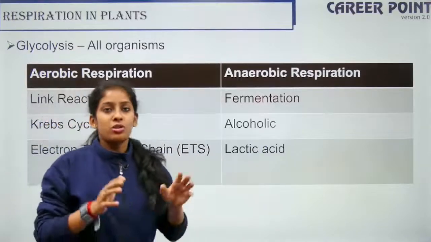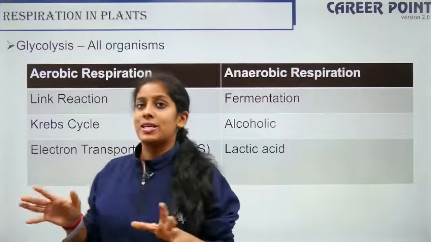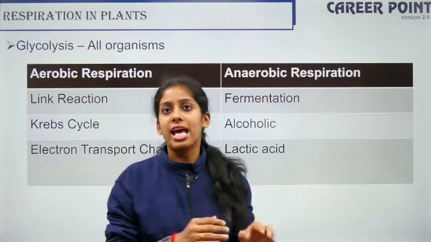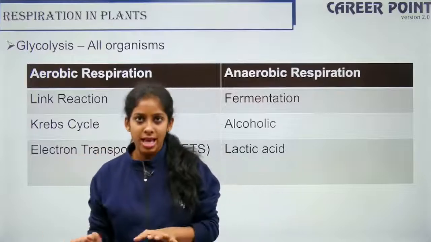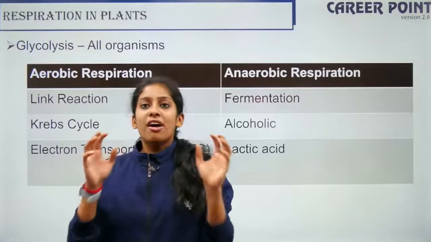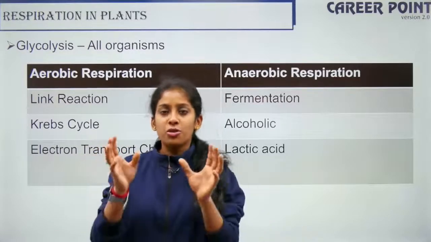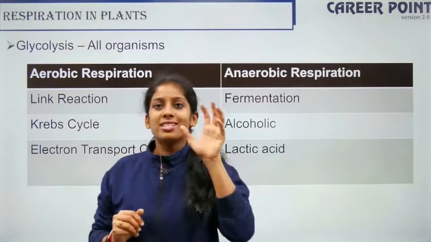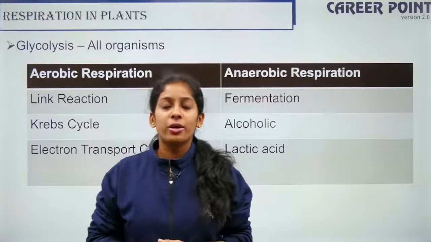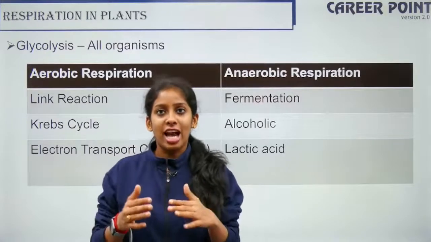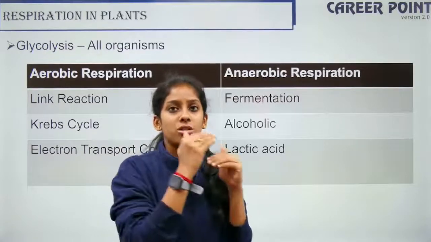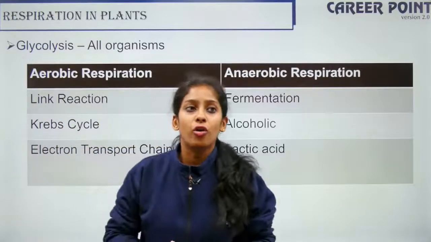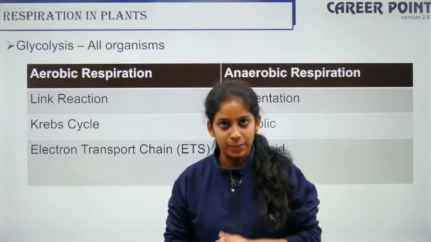So understood? So glycolysis is the common process, so it occurs in all living organisms irrespective of whether they are microbes, plants, animals or human beings or complex animals, right? So after glycolysis happens, which is common to both these groups of organisms, in case of aerobic organisms, there is a link reaction that is linking your process of glycolysis to the next process of Krebs cycle, which will in turn be followed by your electron transport system, right?